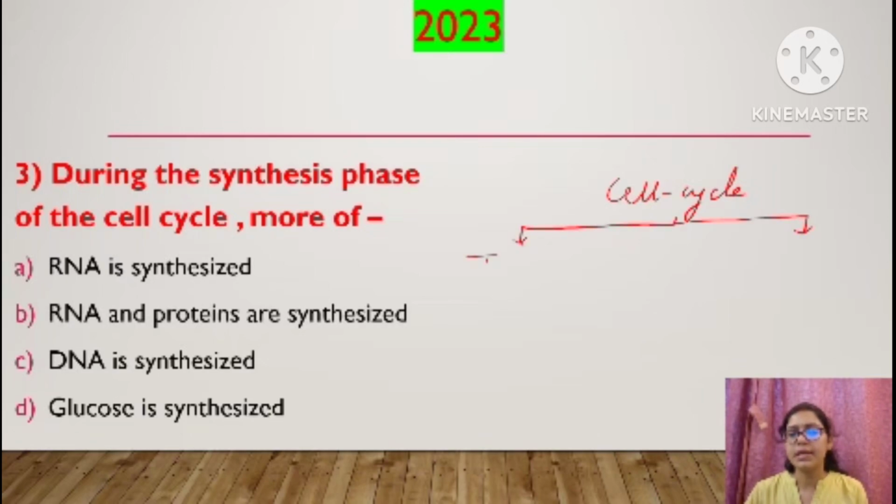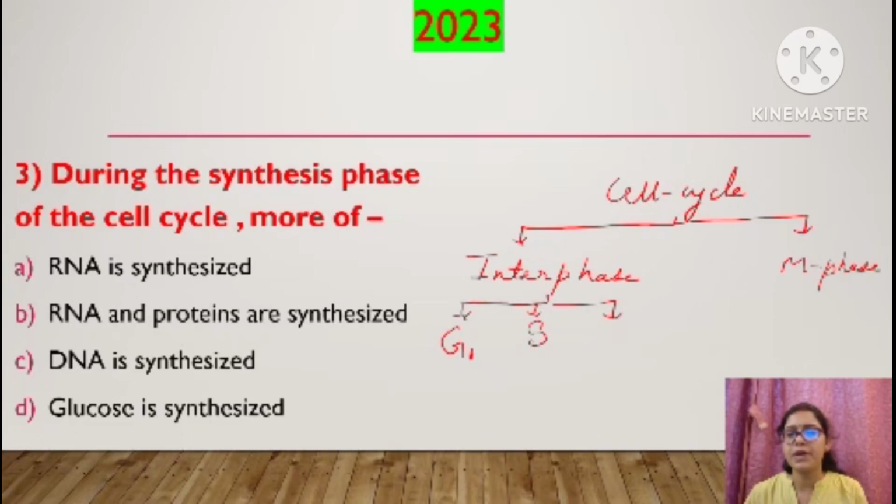First is interphase, and second is M phase, that is the division phase, right? Now this interphase is again divided into three phases, children. First is G1 phase, second is S phase, and the last is G2 phase. S means synthesis.